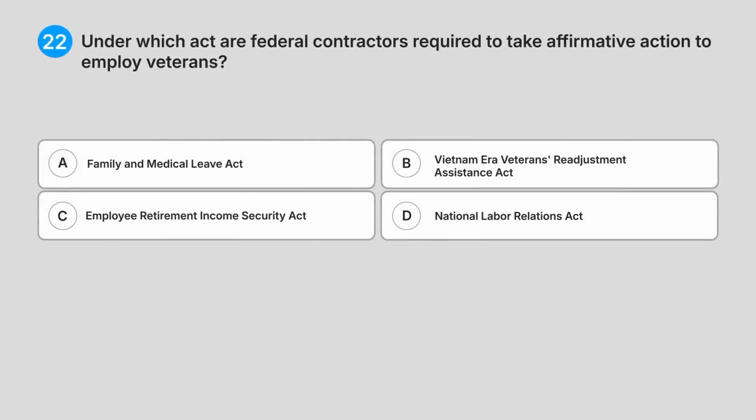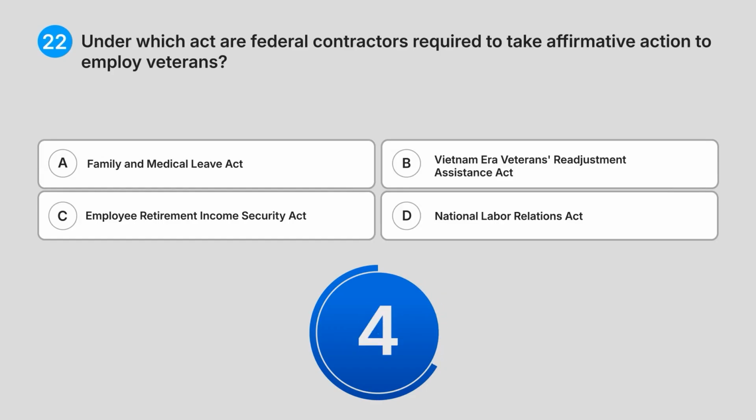22. Under which act are federal contractors required to take affirmative action to employ veterans? A. Family and Medical Leave Act. B. Vietnam-era Veterans Readjustment Assistance Act. C. Employee Retirement Income Security Act. D. National Labour Relations Act. Do you know the answer?